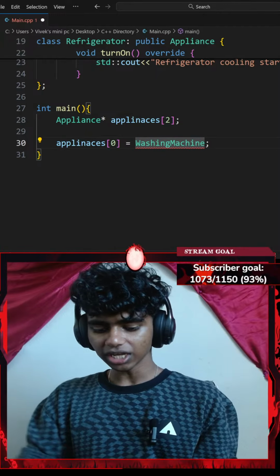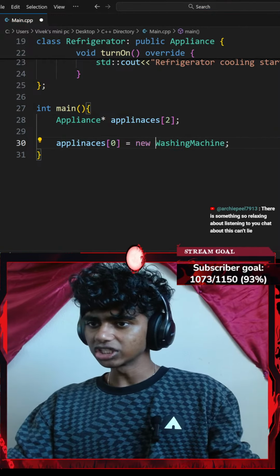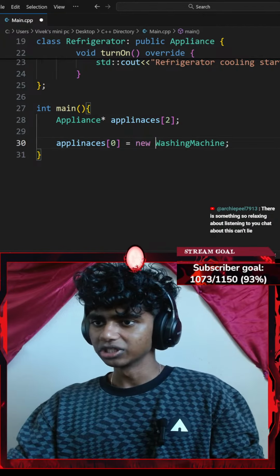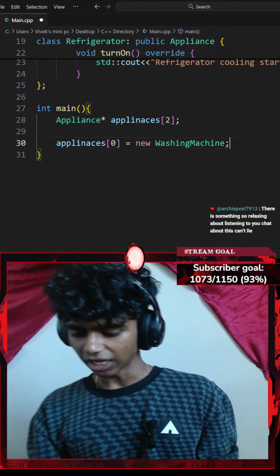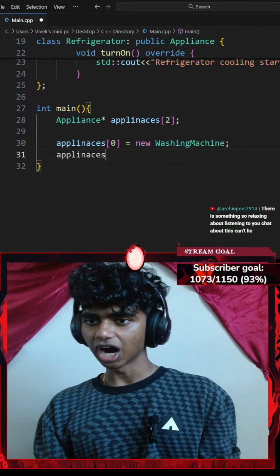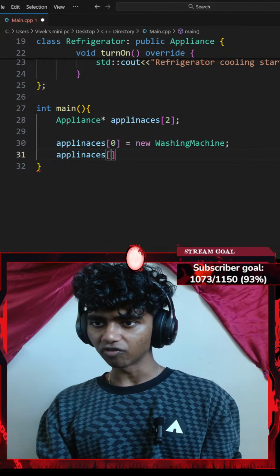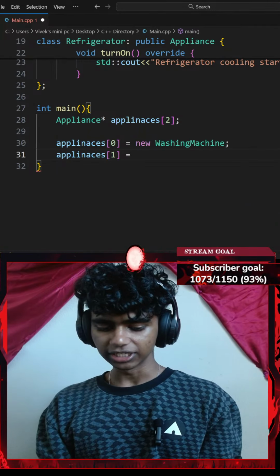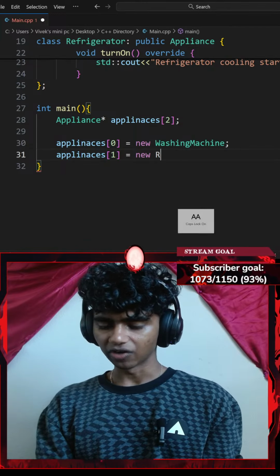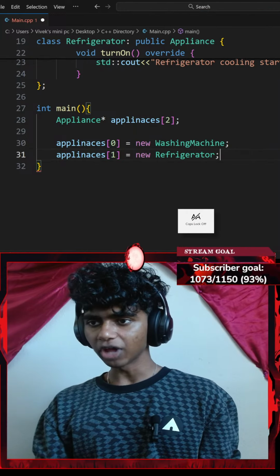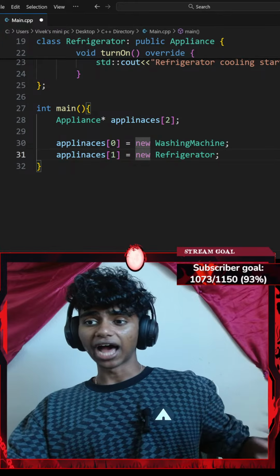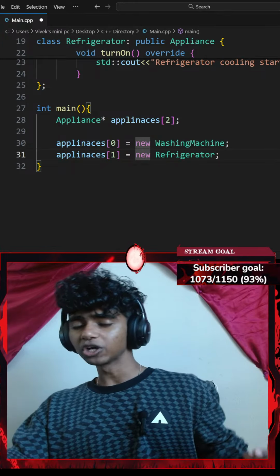I've got to use new, because new returns a memory address. So I'll go with new washing machine. Then my appliance array, which is a pointer array too, at index 1 equals my new refrigerator. And the reason I'm not using the ampersand address-of operator is because new gives a memory address as well.